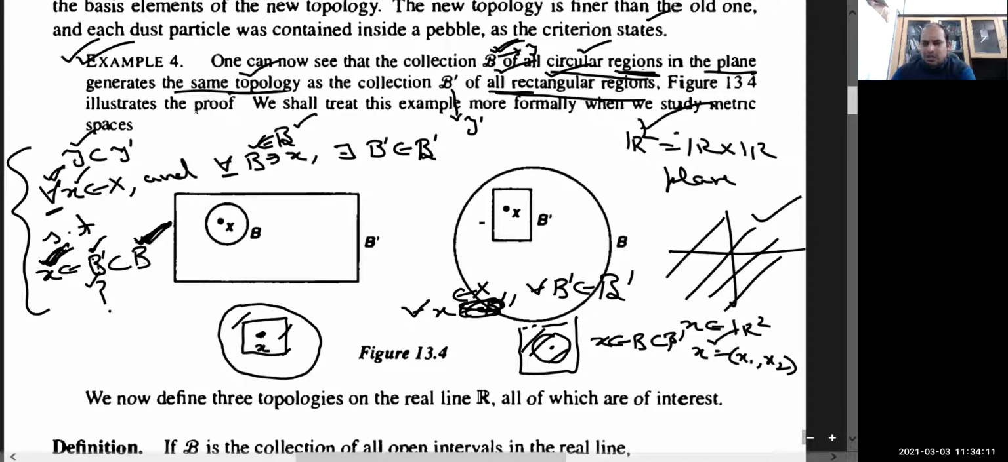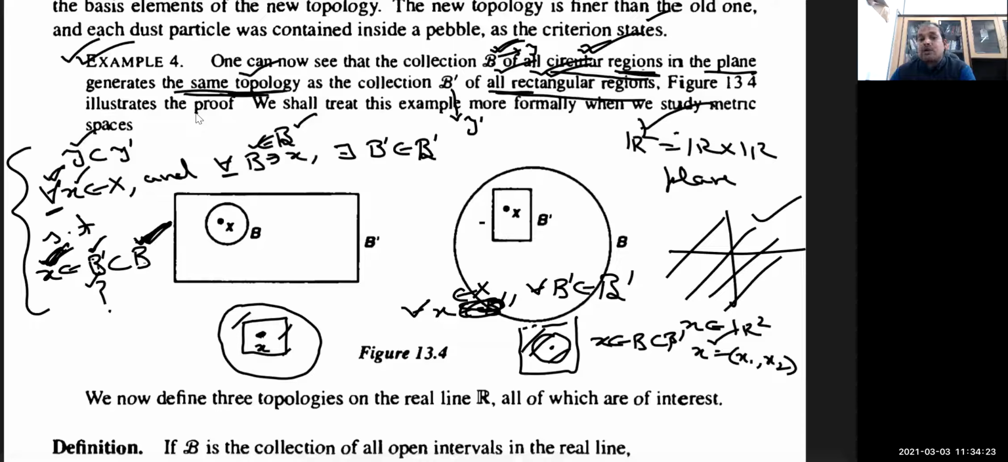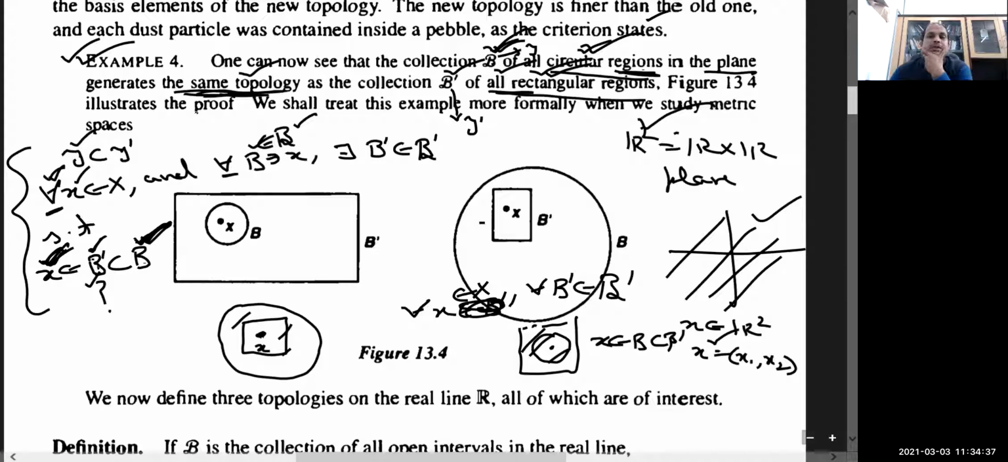So in this way, the topology generated by all circular regions as well as the topology generated by all rectangular regions, both are going to generate the same topology. समझ में आया क्यों same topology generate करेंगे? So this is also an example to show that a topology may have more than one basis. देखो topology same generate हो रही है, लेकिन उनका basis तो different है कि नहीं? एक में कलेक्शन ऑफ ऑल सर्कुलर रीजन है, दूसरे में कलेक्शन ऑफ ऑल रेक्टेंगुलर रीजन है.